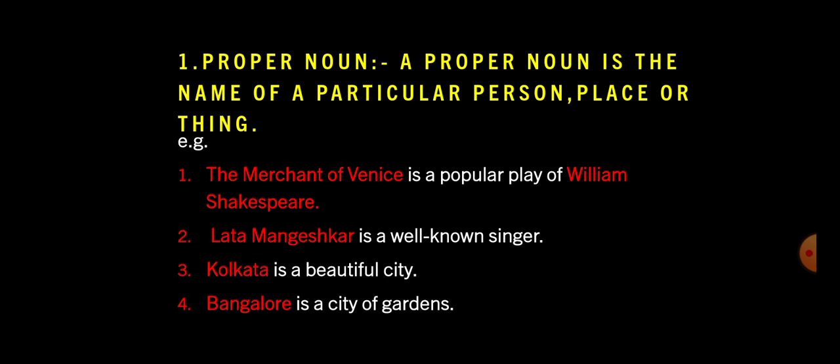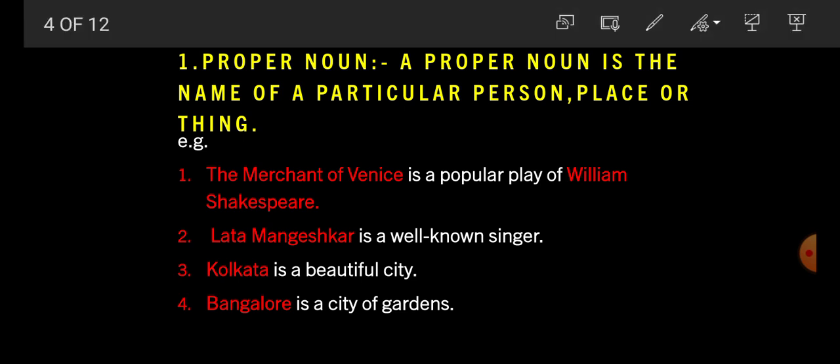Now, number 1, what is proper noun? A proper noun is the name of a particular person, place or thing. What is proper noun, students? A proper noun is the name of a particular person, place or thing. For example, The Merchant of Venice is a popular play of William Shakespeare.